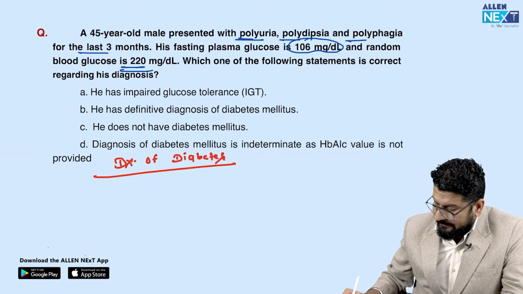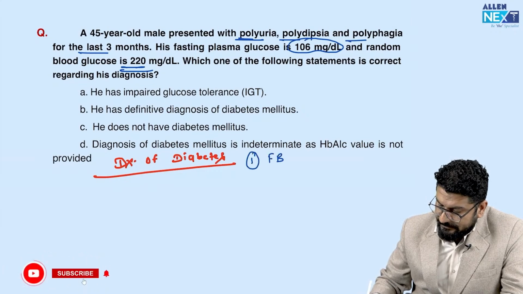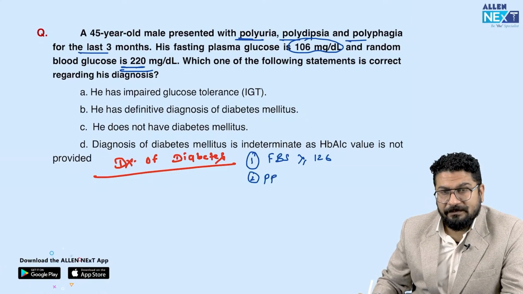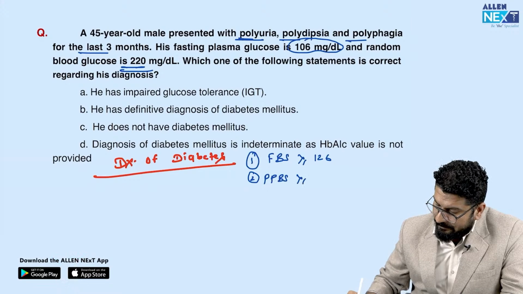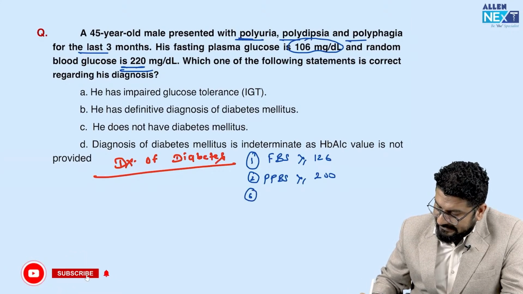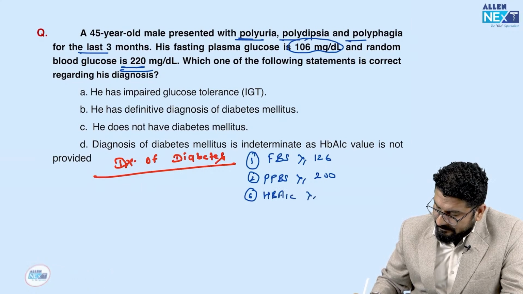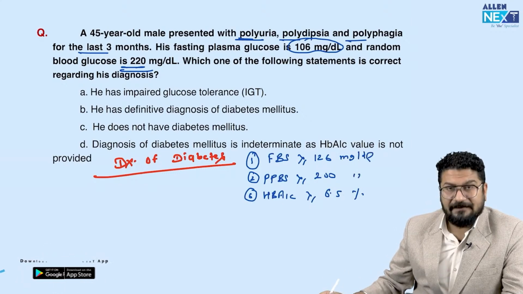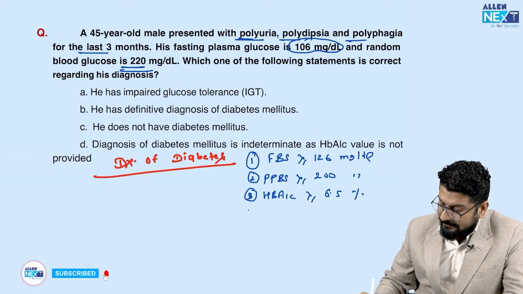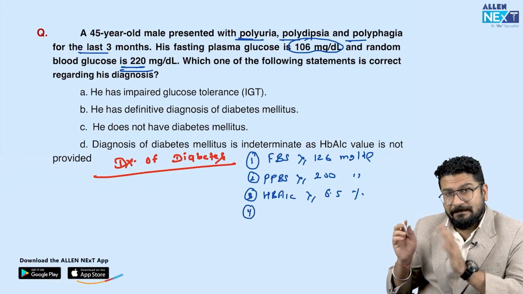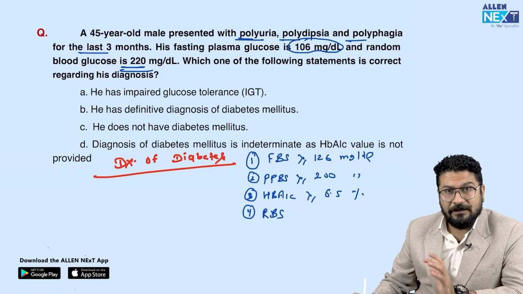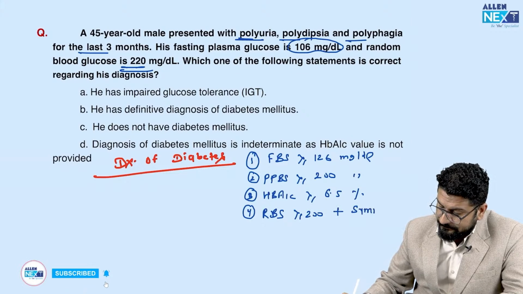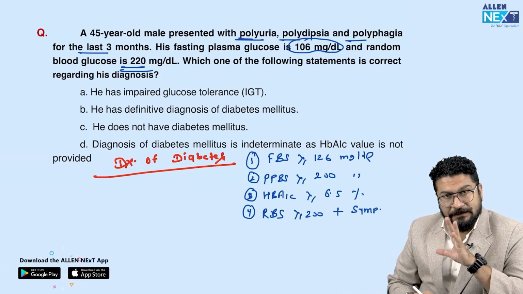To make a diagnosis of diabetes, fasting blood sugar should be more than 126. 2 hour post meal, means postprandial blood sugar, should be more than 200, and HbA1c should be more than 6.5%. These two values are in milligram per deciliter. HbA1c is more than 6.5. And remember, the fourth thing by which we can make a diagnosis: if any person is having random blood sugar, although it's not a good test, random more than 200 plus symptoms. If random plus symptoms are also there, then also we make a diagnosis of diabetes.